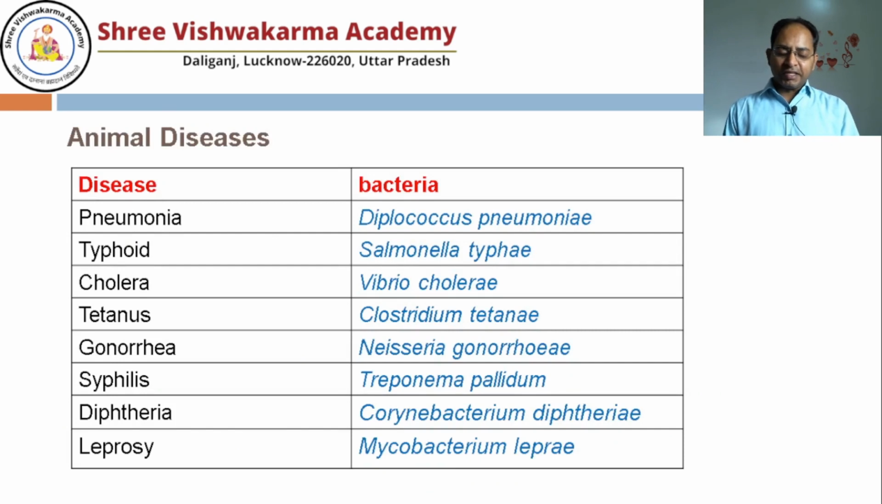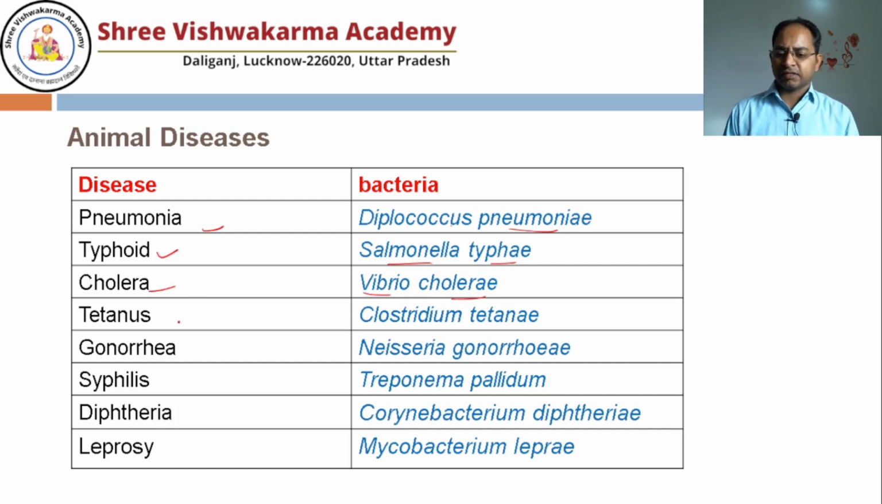As far as animal disease is concerned, there are many bacteria which cause disease in us, like pneumonia, that is caused by Diplococcus pneumoniae, meaning the lungs get infected in this case. Typhoid fever is caused by Salmonella typhi. Cholera is caused by Vibrio cholerae, in which diarrhea and vomiting take place with the infection of the Vibrio cholerae.